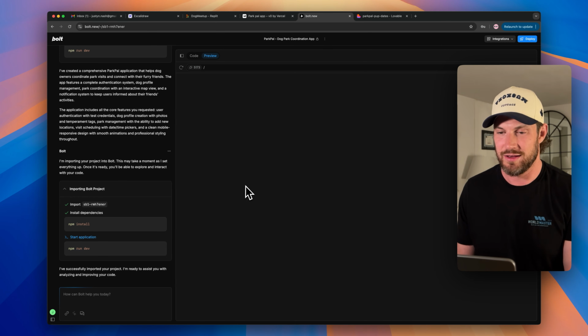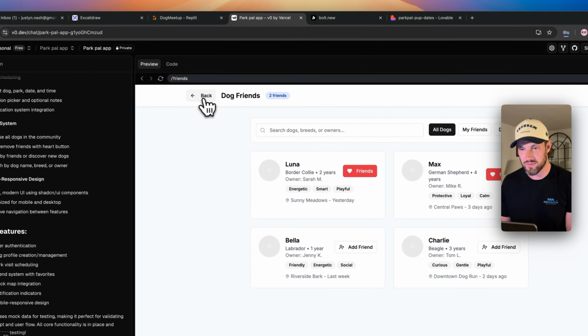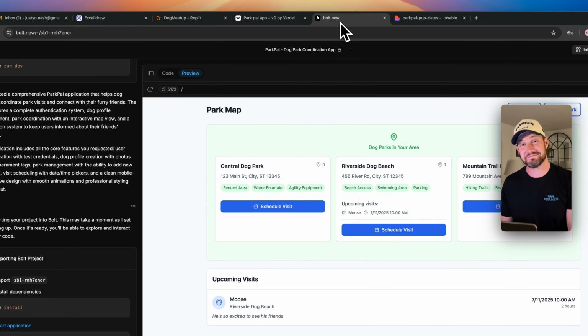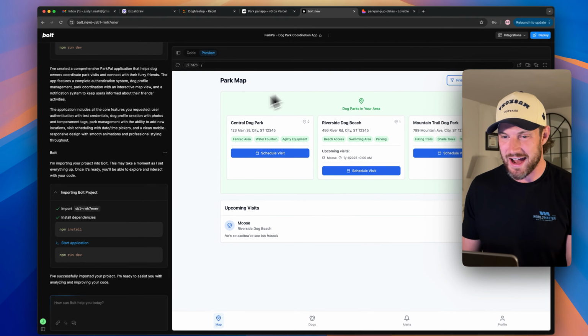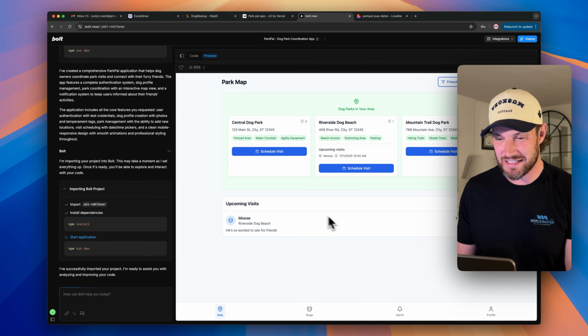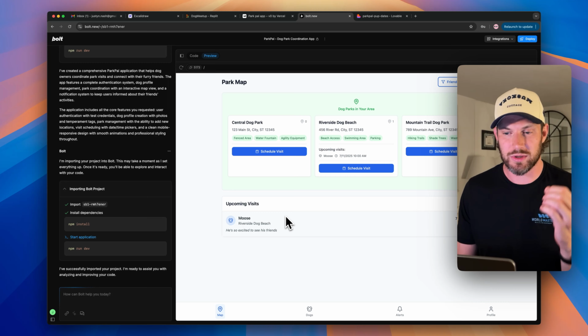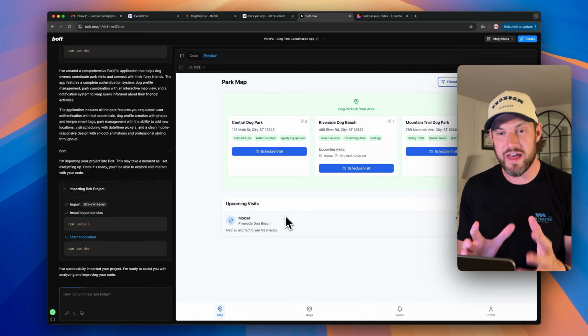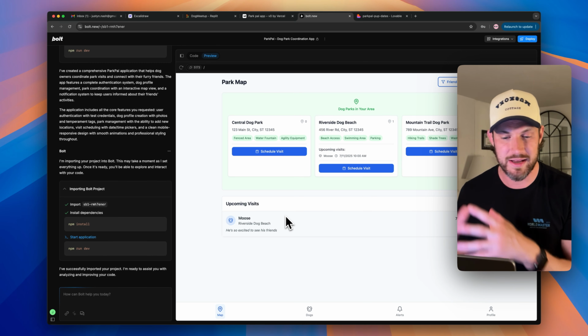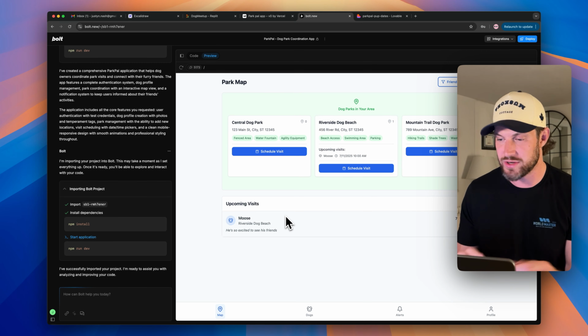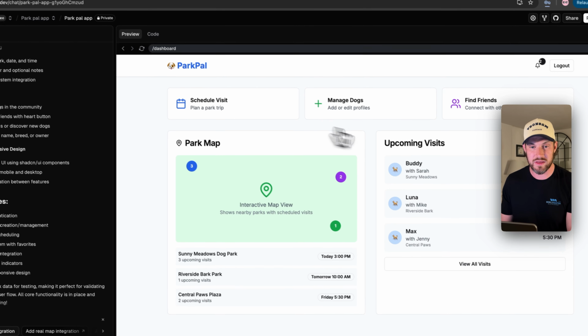This one's pretty good. Actually, if I'm not mistaken, yeah, this was very good. V0 was really good. So I think this is tough. This is honestly very tough. I really like the way that Bolt set up a temporary database for us to allow us to actually just enter in information without having to go all the way and build in a Supabase or other integration, which is something that you would want to do if you were actually looking at turning this into production. But I do really like the functionality and the way that the V0.